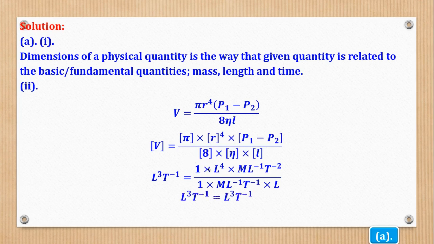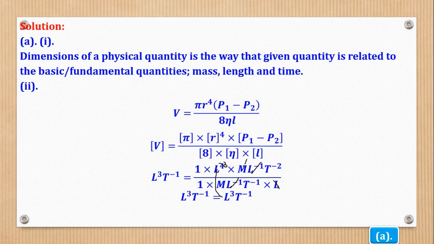So when you simplify, how does this come about? First of all, there is this L to the power negative 1 and this L to the power negative 1. So it cancels. Then we have L to the power 1 and L to the power 4. So the power reduces by 1 to become 3. That is why you see L cubed.